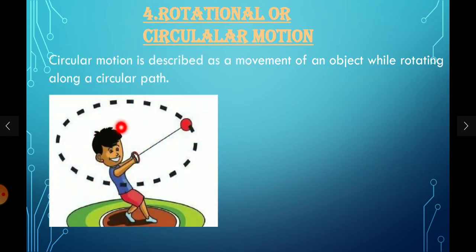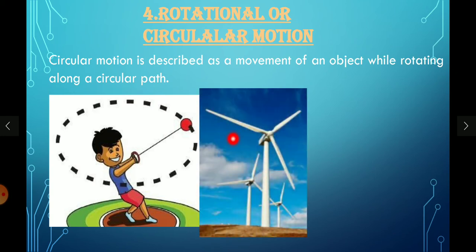An example is this boy, who is swinging a ball. As he stands in the center, he spins the ball in a circular path, continuously changing its direction. And here in the windmill also, and we can see the circular motion in the fan that we use in our home,